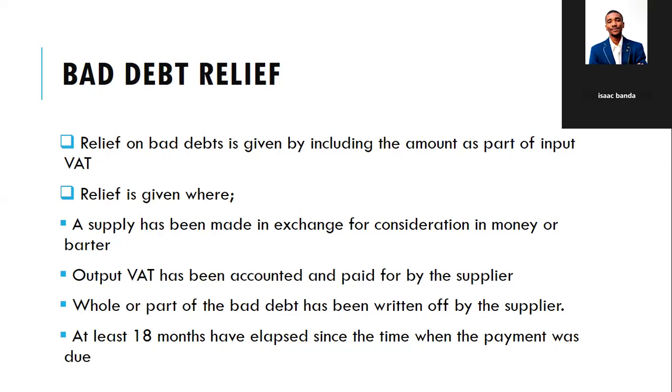So the output VAT relating to that particular bad debt has to be paid by the supplier. Then three, whole or part of the bad debt has been written off by the supplier. So that particular supplier that wants to recover must write off that debt. Then at least 8 months must have elapsed since the time when the payment was due.